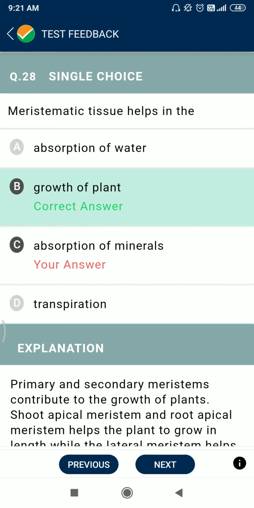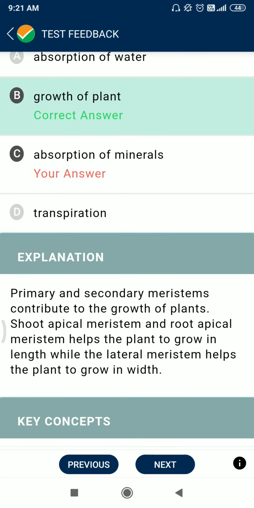Question number 28. Meristematic tissue helps in the growth of plants. Option B is also correct. Explanation: primary and secondary meristems contribute to the growth of plants. Shoot apical meristems and root apical meristems help the plant to grow in length, while the lateral meristems help the plant to grow in width.